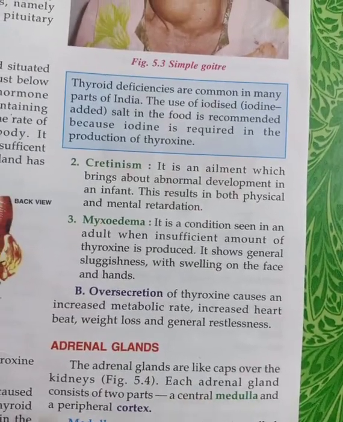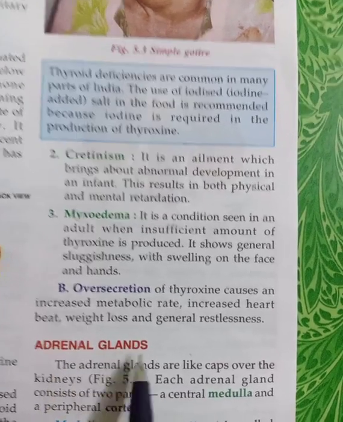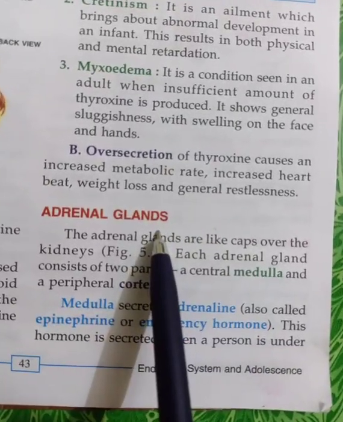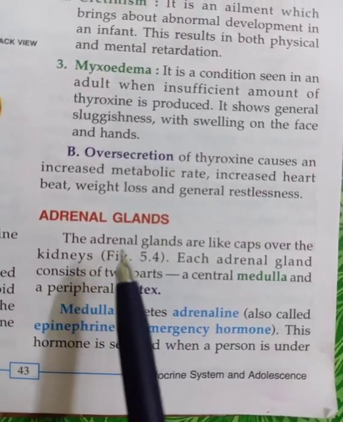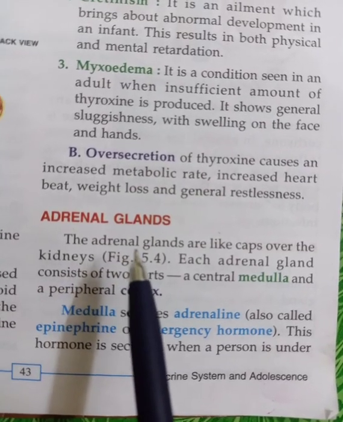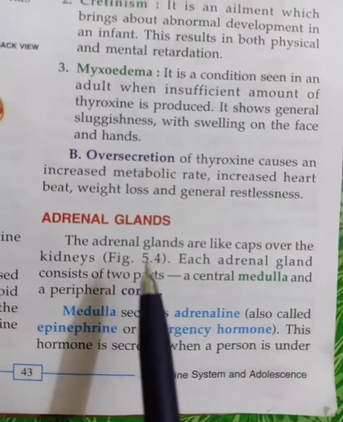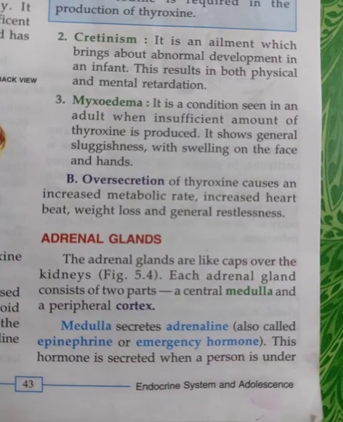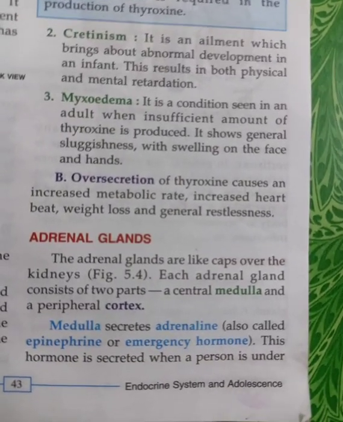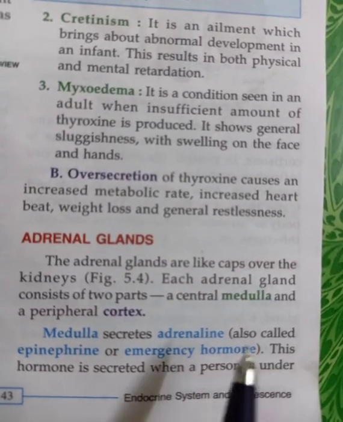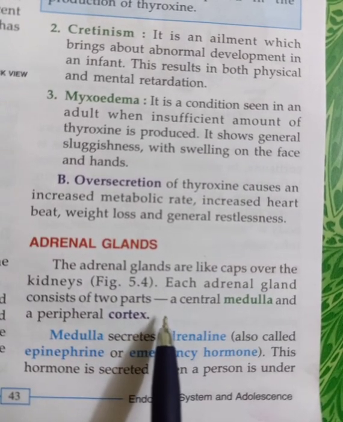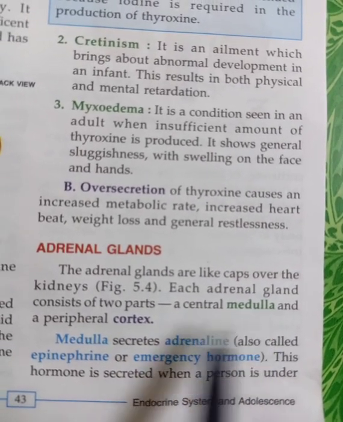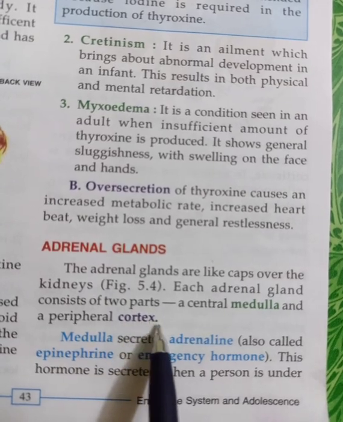The next gland that we are going to study today is the adrenal gland. Adrenal glands are just like caps. You all have heard the word kidneys. They are just like caps for the kidneys, meaning they are present on the kidneys. Each adrenal gland consists of two parts, a central medulla and the peripheral cortex.